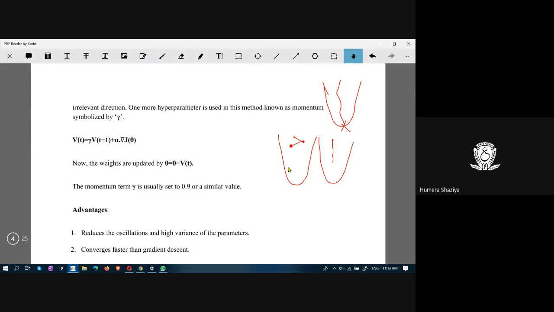However, momentum introduces a new hyperparameter. If you recall, hyperparameters are those parameters whose values must be specified by the user.